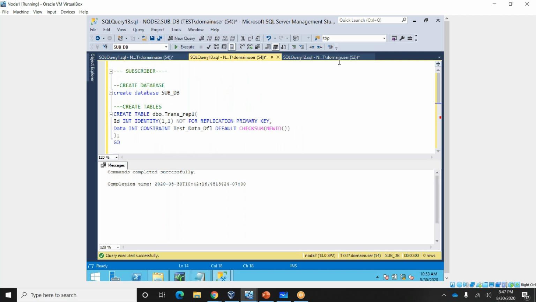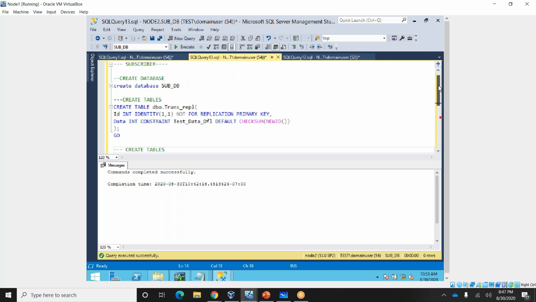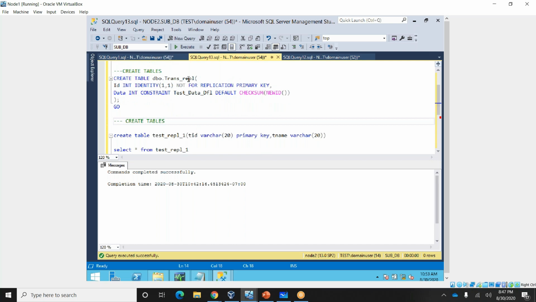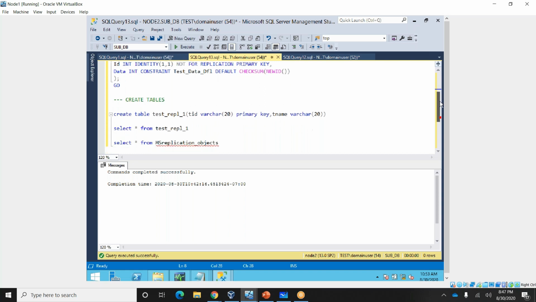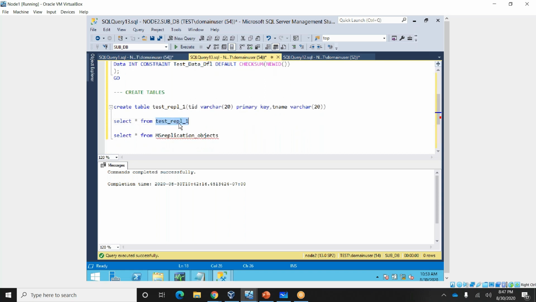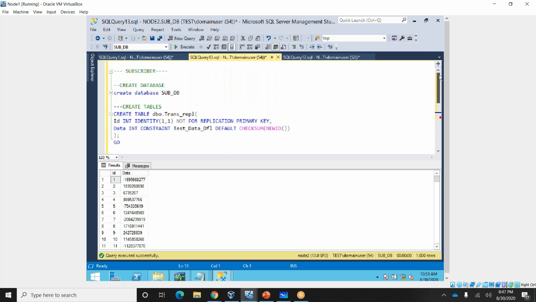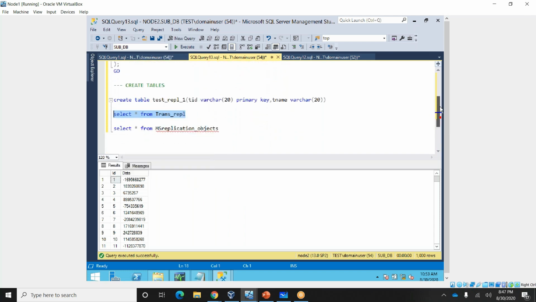Now I am at the subscriber, and at the subscriber I am checking some tables. This is the table we kept in the replication. So data came, right? At the subscriber you can see the data came.